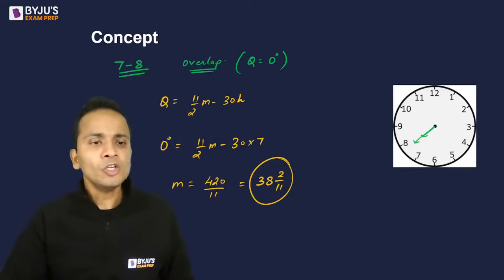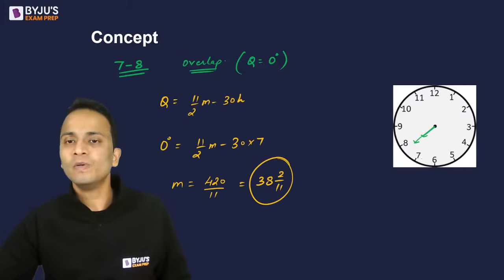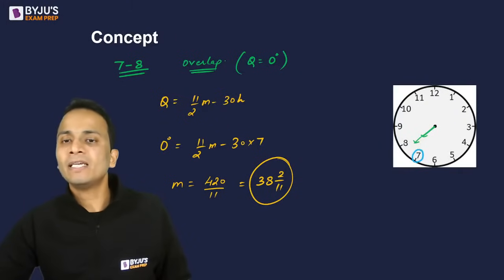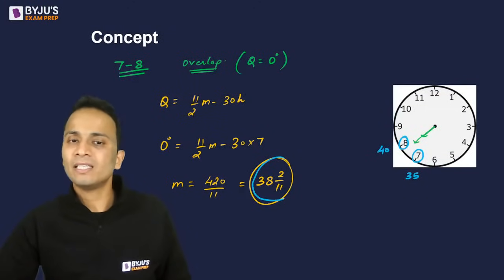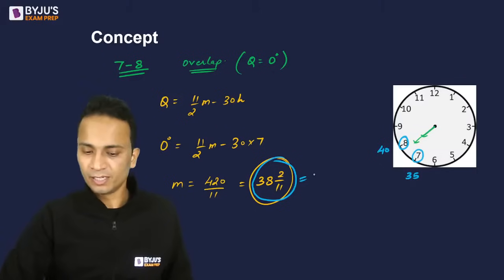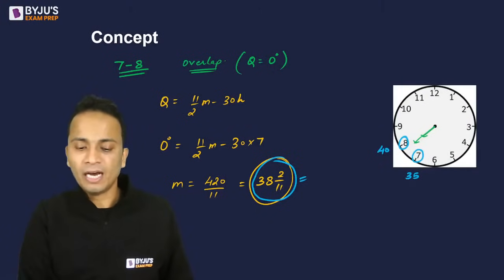Now you can also cross check the range of your answer. If in the figure you will see that the minute hand is between 7 and 8, that means the value of m should be between 35 and 40. 35 और 40 के बीच में होनी चाहिए value of m, and this is where this value is lying. Okay, so 38 2 by 11 is the way we will be writing our answer.